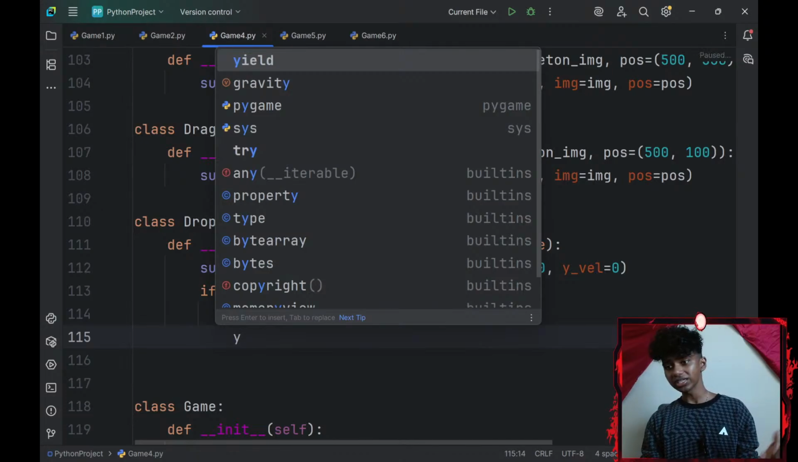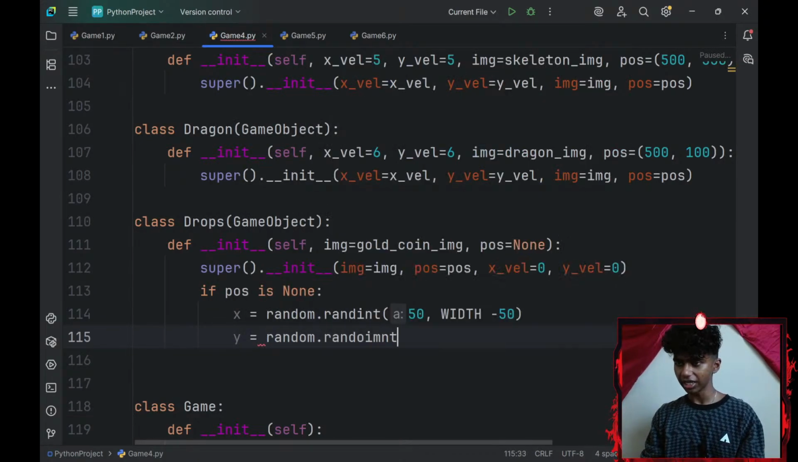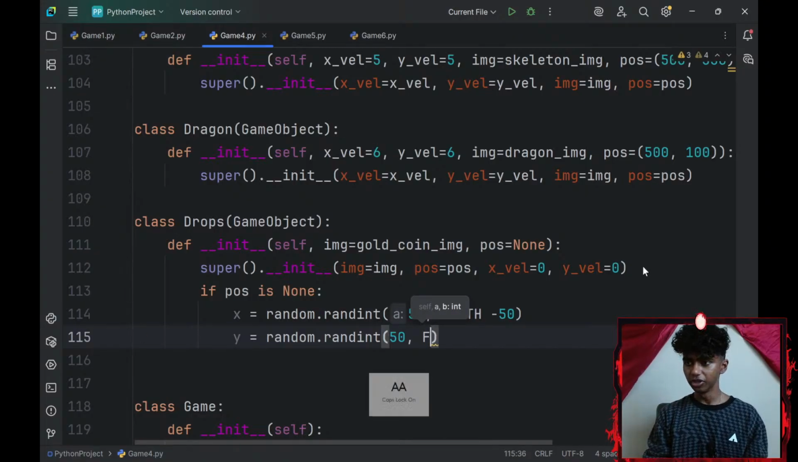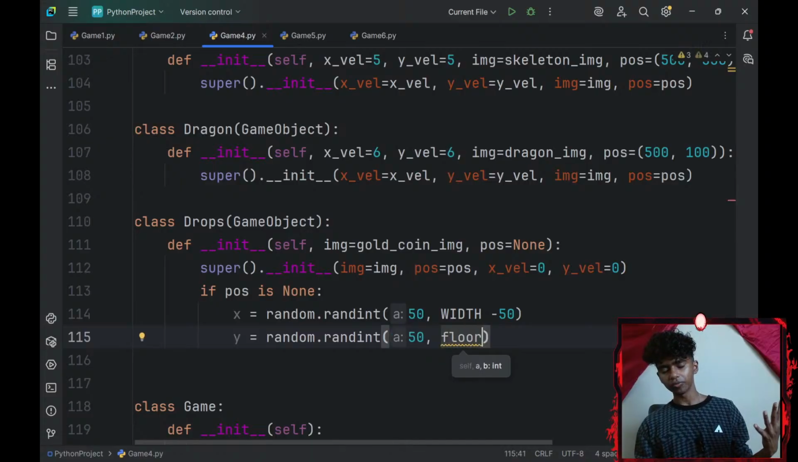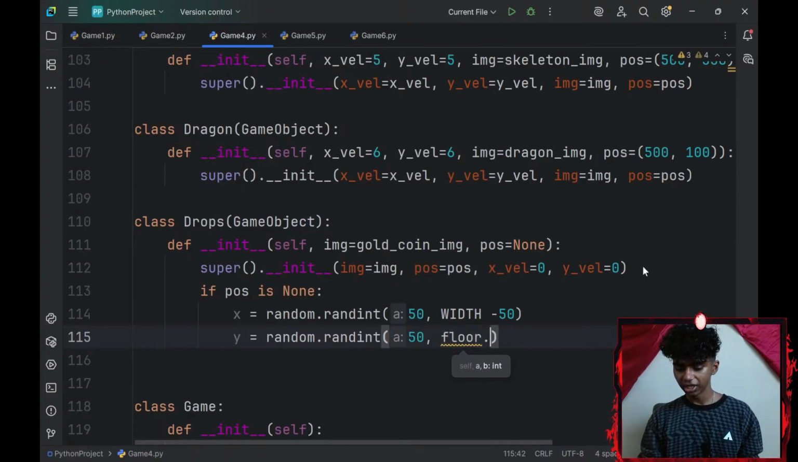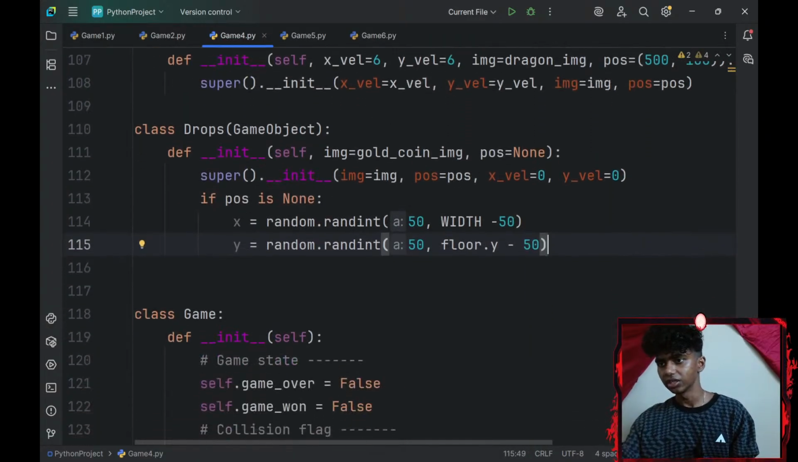And then my y-axis is going to be equal to random.randint. There we go. This is going to be 50 comma, instead of my height this time I will be using my floor variable, because I don't want my coins to spawn under my floor where my player can't reach. So this is going to keep the coins from spawning below my floor. So floor.y-axis minus 50.